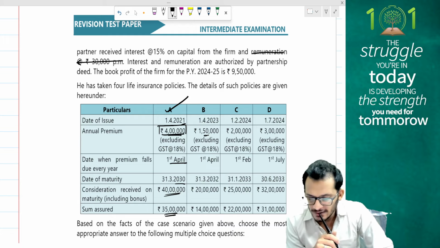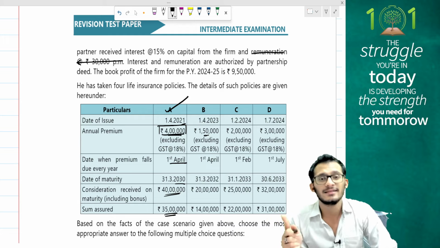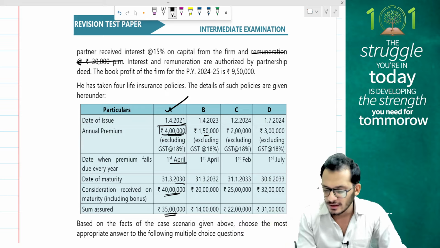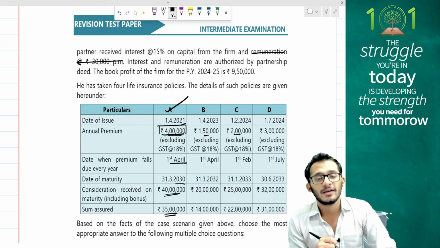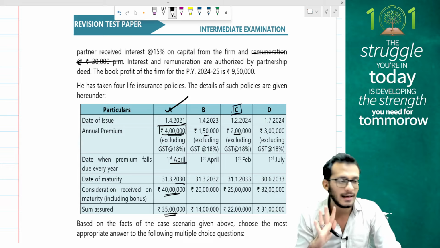Next, I have 1st February 24. On 1st February 24, I've paid a premium of 2 lakh rupees. My sum assured is 22 lakh rupees. 22 lakhs into 10%, I am eligible for exemption because this is only 2 lakh rupees. I could have paid a premium up to 2,20,000. So this premium can be treated as an exempt component as of now.